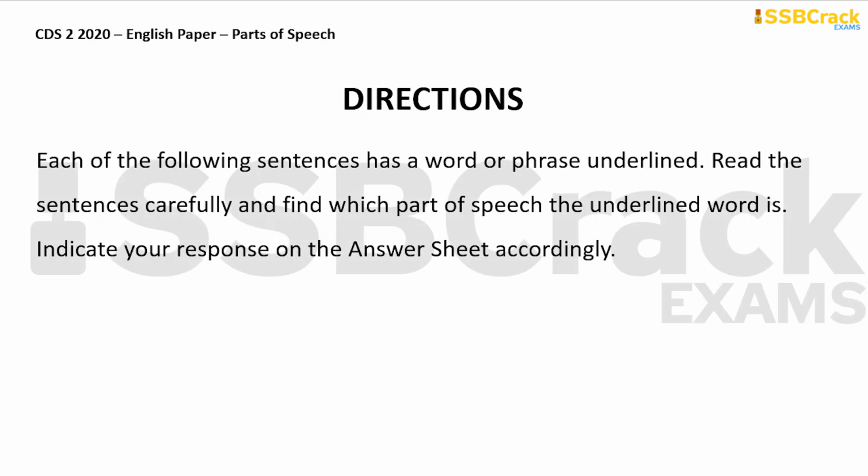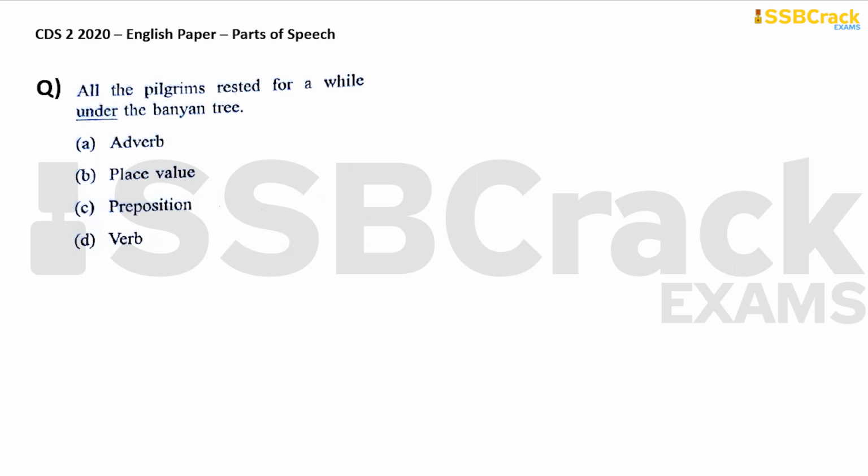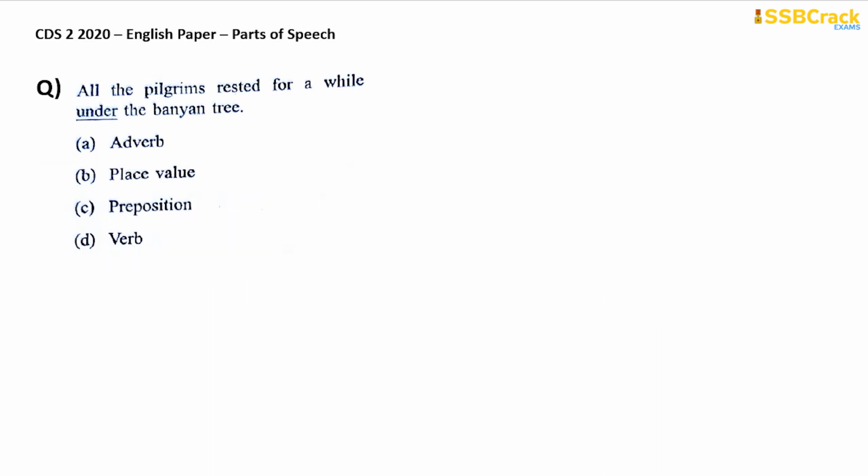So let's start with the first question that we have, and the first sentence is, all the pilgrims rested for a while under the banyan tree. Under is underlined. So the word under is basically a preposition. It is a preposition of place because it shows what position something or someone is in. For example, the pilgrims are all resting under the banyan tree. Okay, it shows their position. So preposition is your answer. Okay, so your answer is option C here.